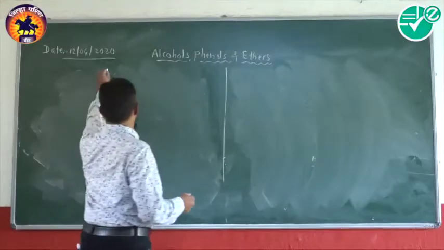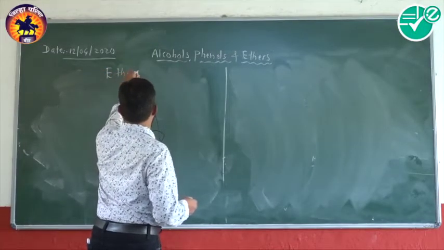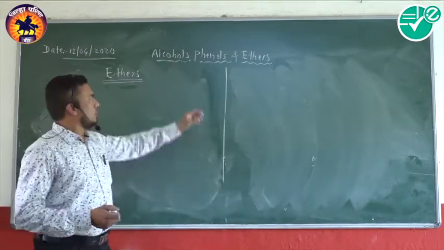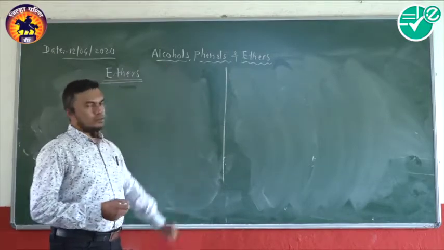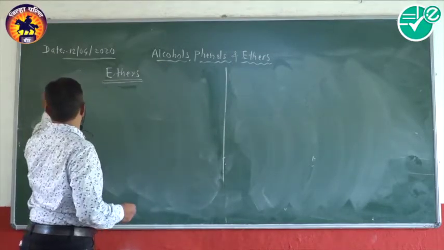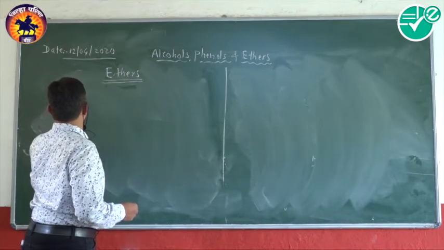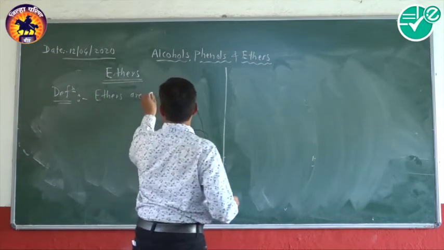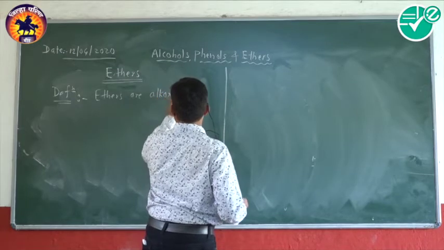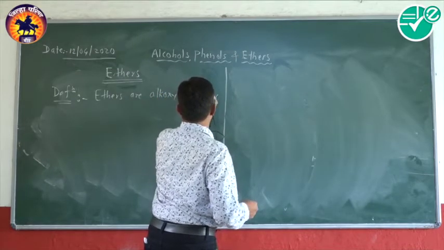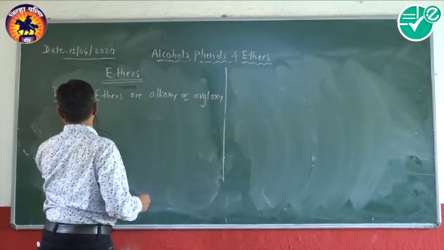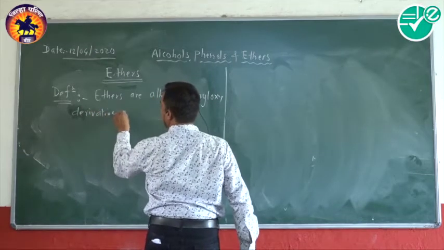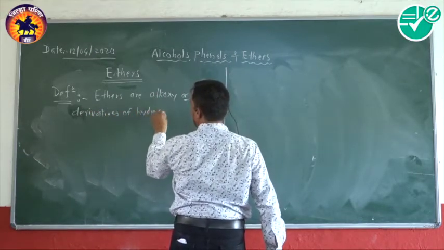The ethers. Now ethers are the functional isomers of the alcohols. Now see the definition of ether. Ethers are alkoxy or aryloxy derivatives of hydrocarbons,